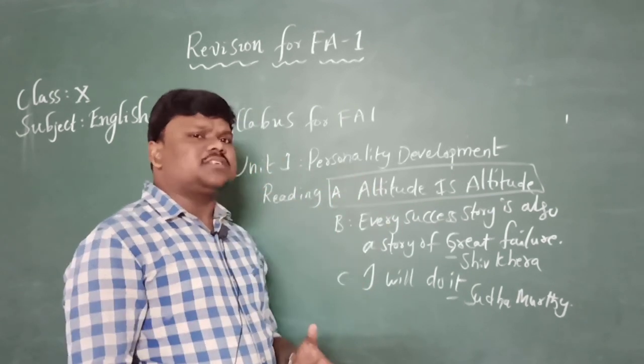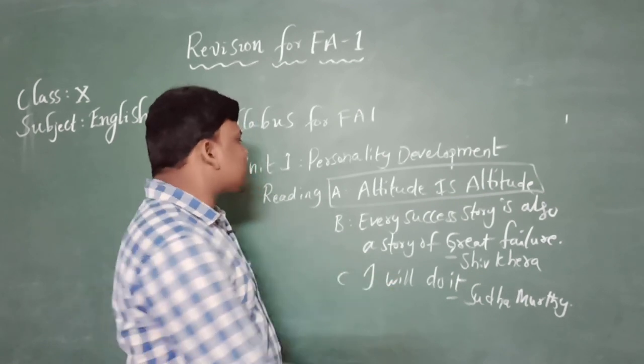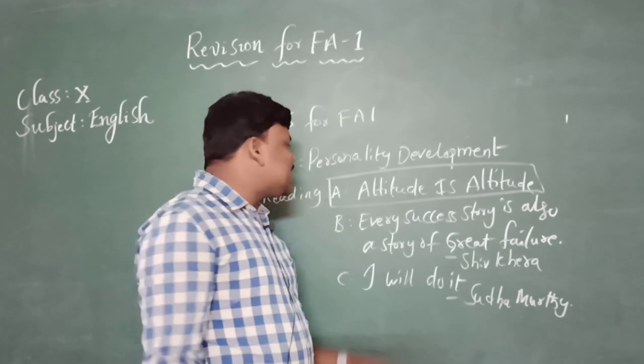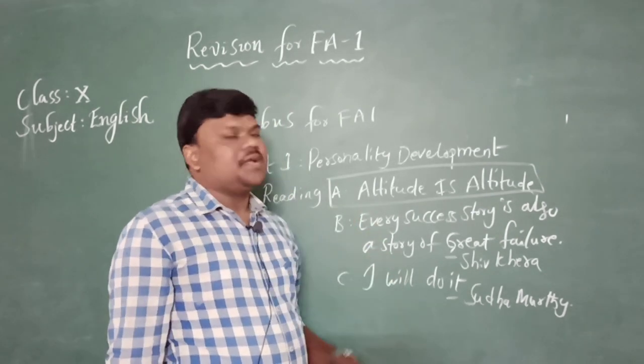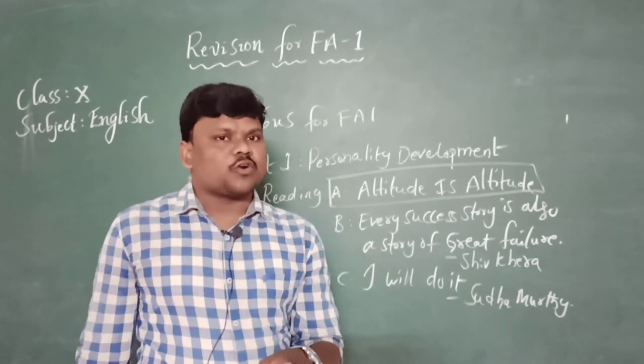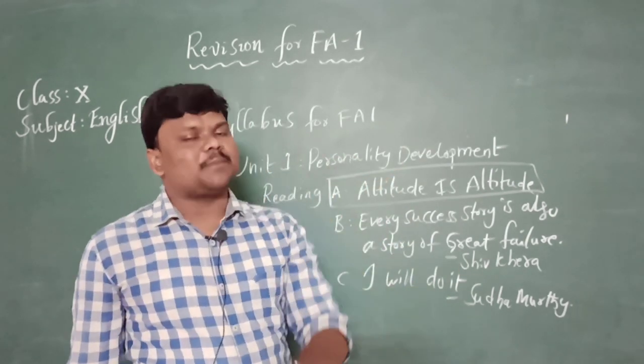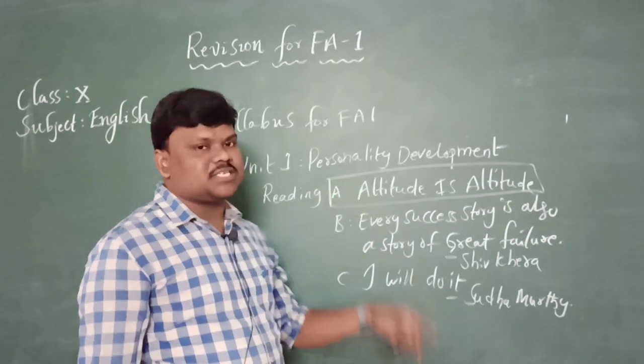For all the grammar and vocabulary topics, reading A is very important. So you must concentrate on reading A more than B and C. B and C are meant only for comprehension, but A is meant for comprehension and also for vocabulary. Vocabulary is very important this year.